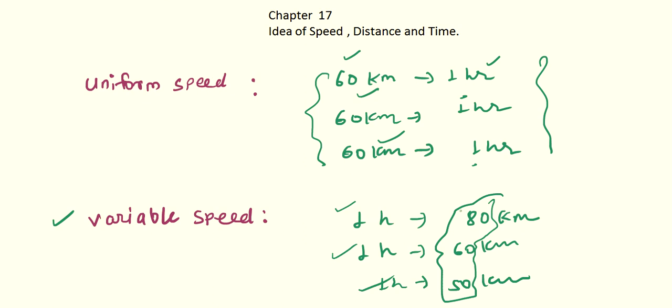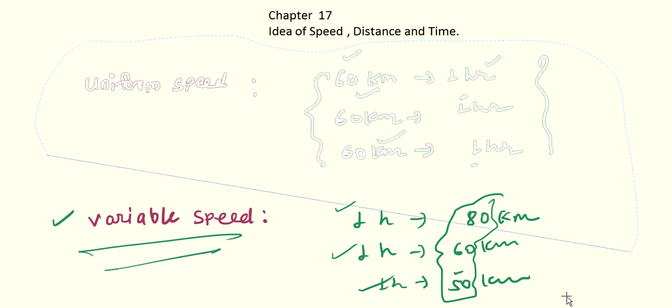So the distance is not the same, and the speed is said to be variable. Okay, so this is the introduction of chapter number 17.